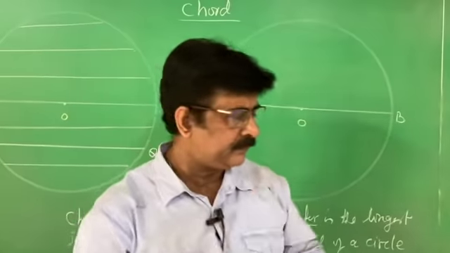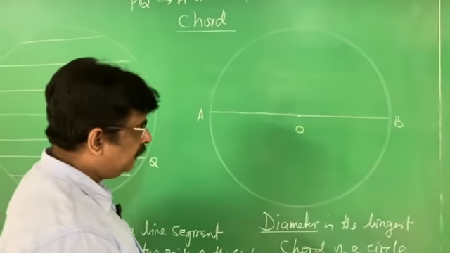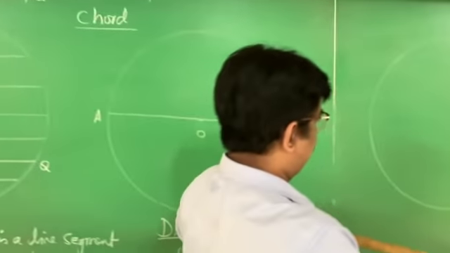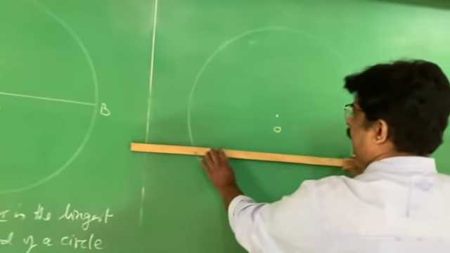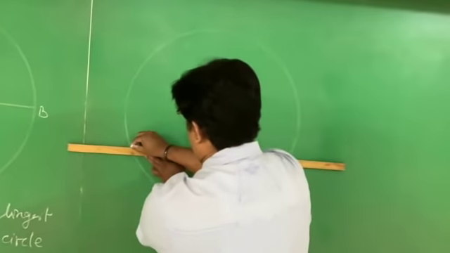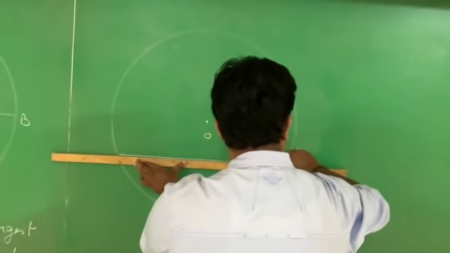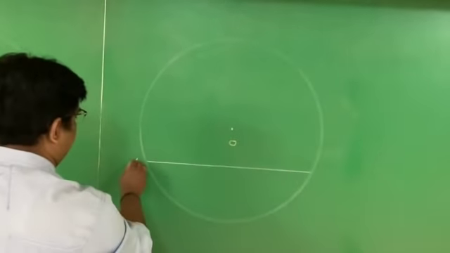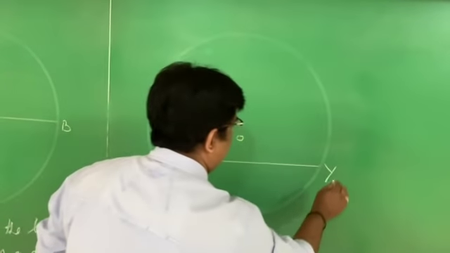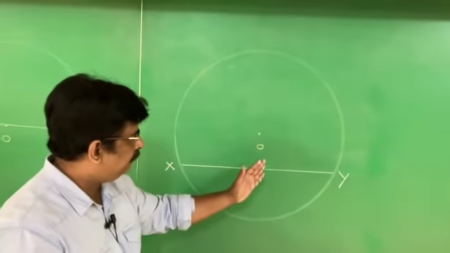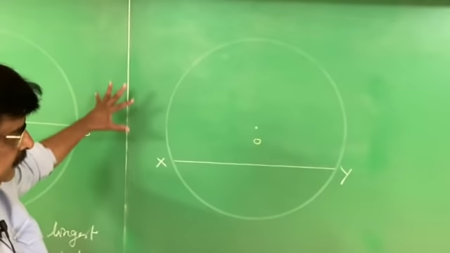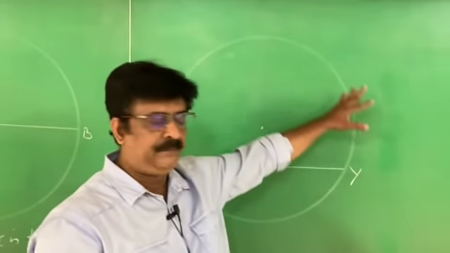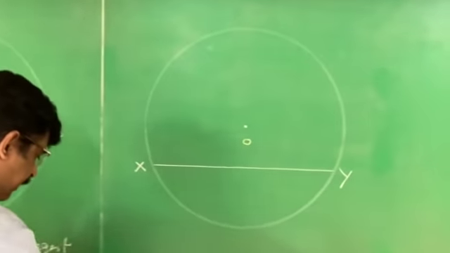Right? Now the next is, when I draw here a circle, I draw a chord. Now this is XY. XY is a chord. This chord divides the circle.